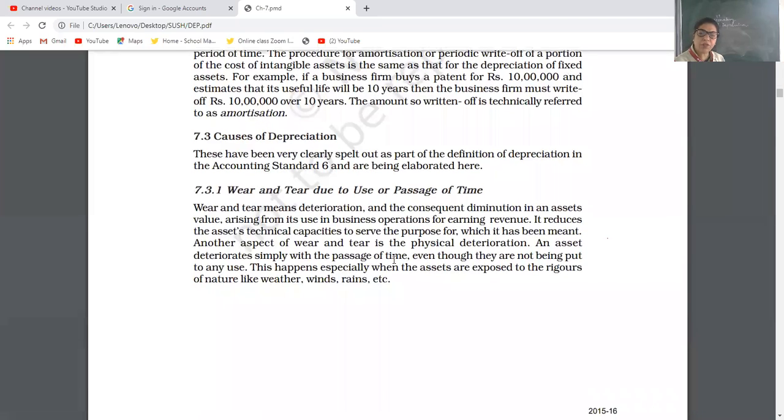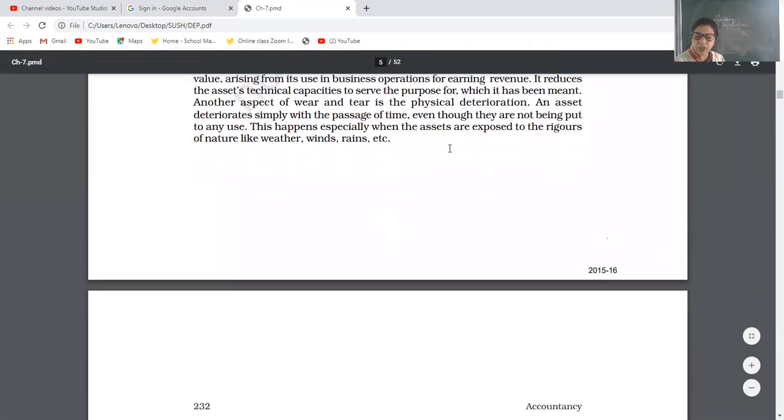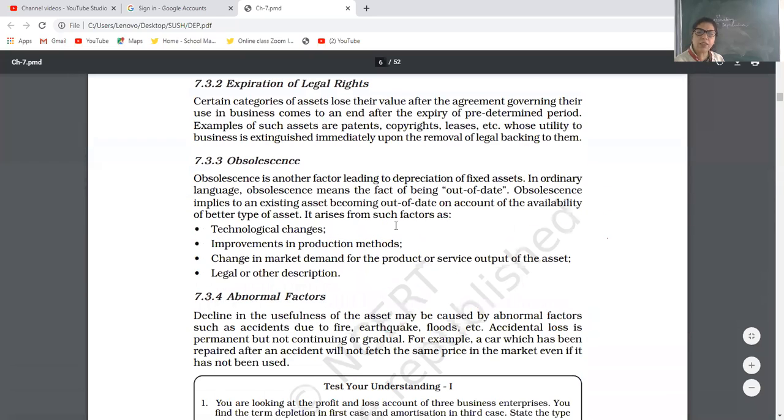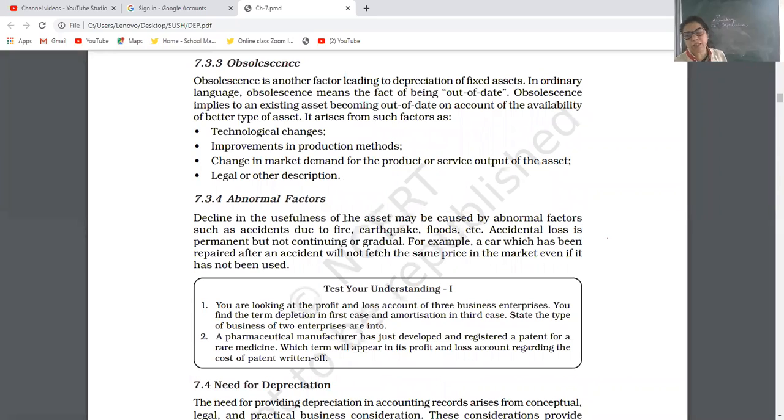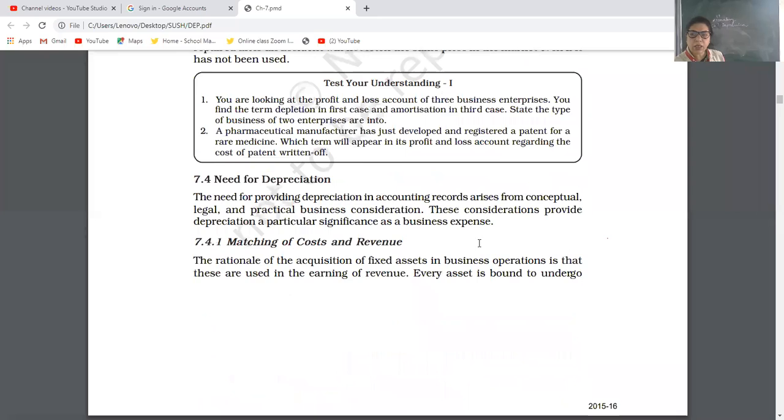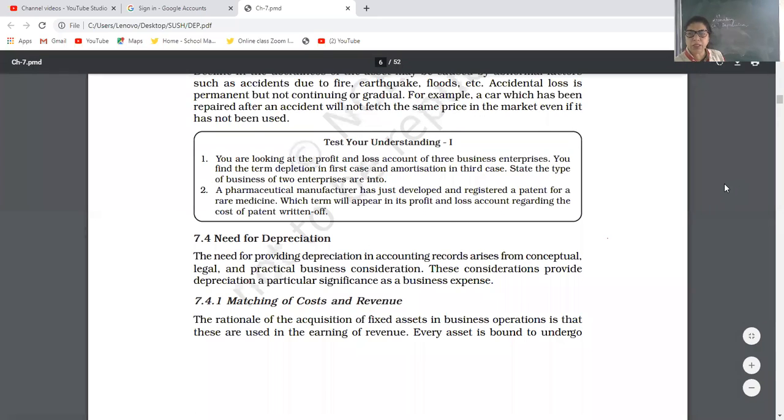Causes of depreciation: wear and tear, usage or passage of time, expiration of legal rights. Obsolescence is the main reason, my dear children. Many electrical appliances and automobiles are going obsolete day by day because new technology is coming. An abnormal factor is common for all, that is mass destruction, mass depreciation, like earthquake, flood, tsunami. We cannot control it, that's why it is an abnormal factor. Okay, I am sure you must be able to understand today's topic.